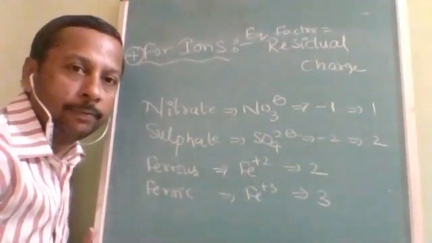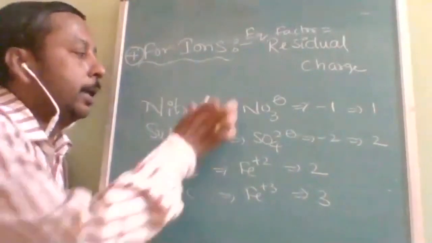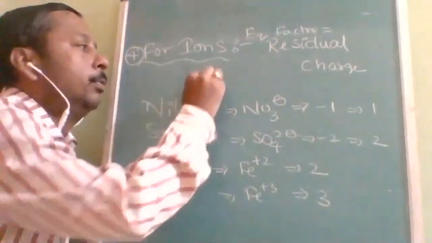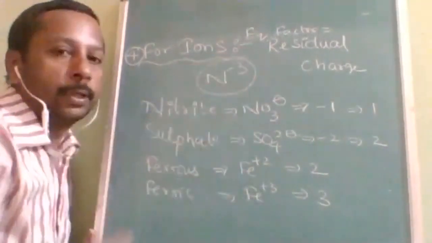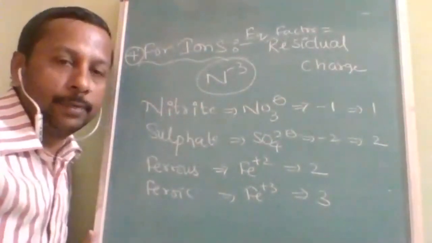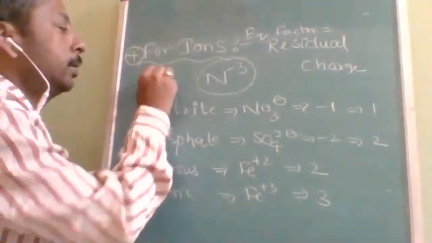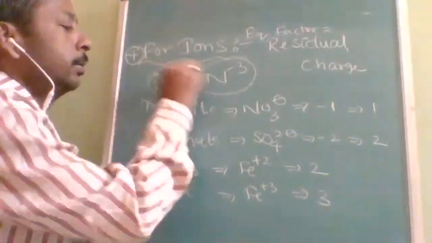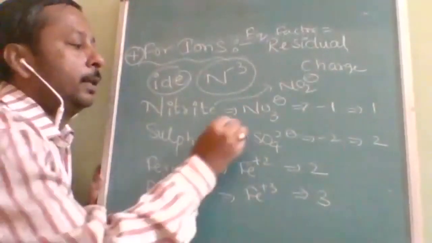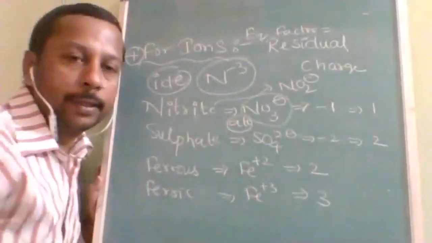So there is a question, right? Whenever I am free, I will give you a question of the day. In one of the questions I gave the word nitride, just one single word, and people used it as N-3. I don't want such a mistake from students who are regular visitors. This is nitride, IDE. If it is ITE, it is NO2 minus. If it is ATE, then it is NO3 minus. See, one small word can change a lot.